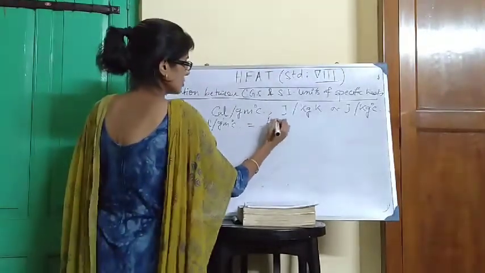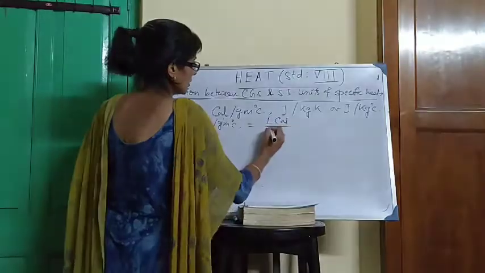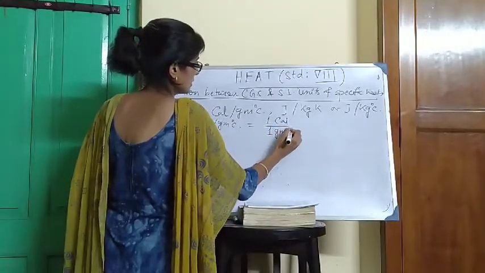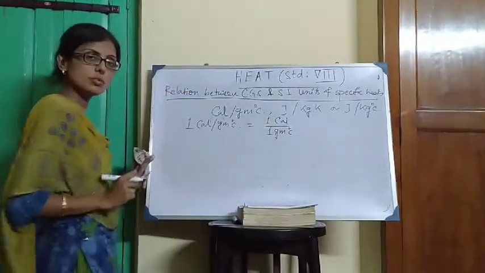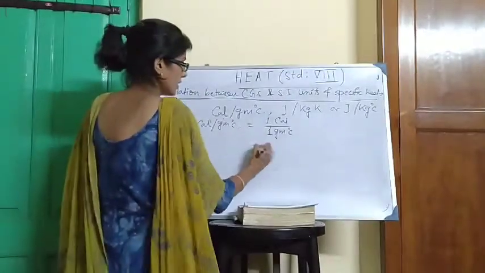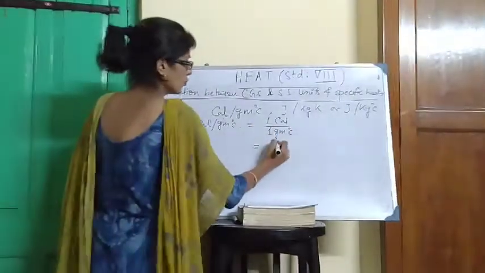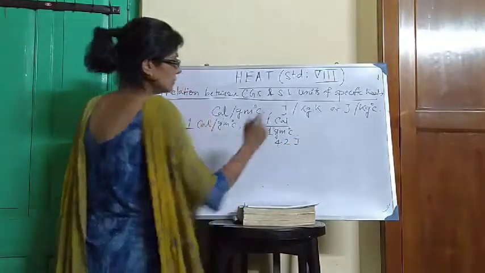We can write it like this: 1 calorie divided by 1 gram degree Celsius. 1 divided by 1 means 1. 1 calorie is equal to how much joule? 4.2 joule.